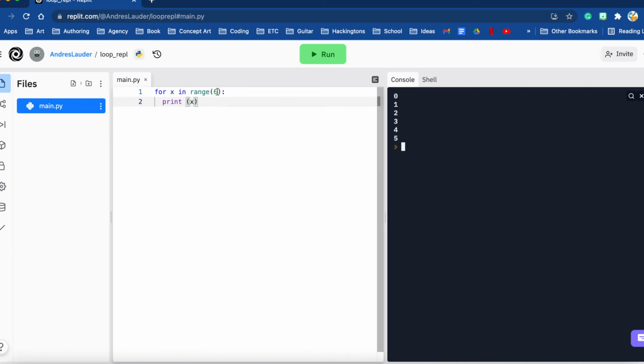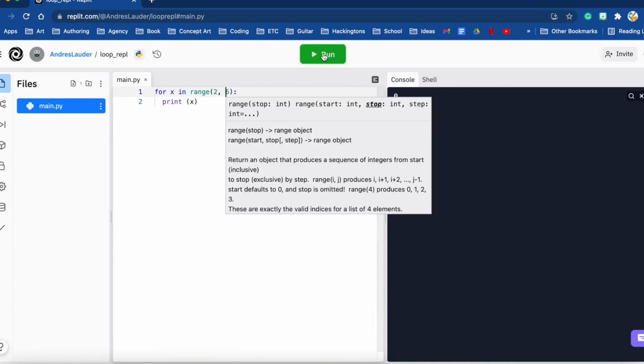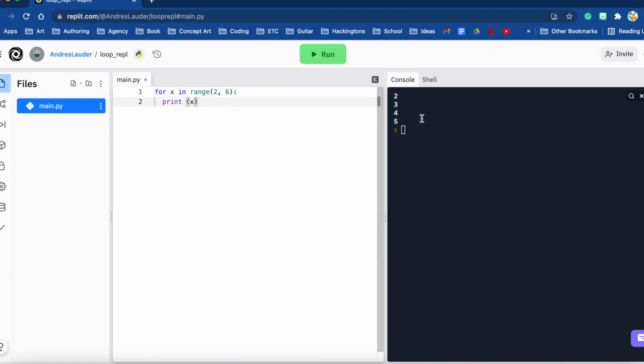Now let's set a minimum and a maximum. So let's set a minimum of 2 and a max of 6. Let's print that, and here we have 2, 3, 4, 5, and no 6, right? Because our minimum was 2 and our max was 6.